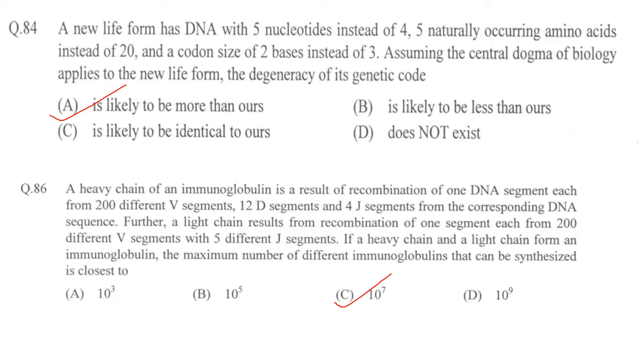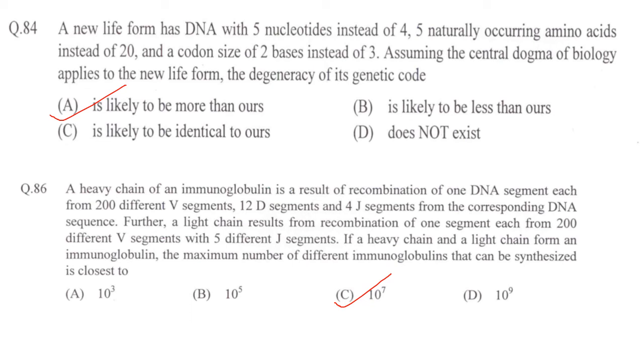A heavy chain of an immunoglobulin is a result of recombination of one DNA segment each from 200 different V segments, 12 D segments and 4 J segments from the corresponding DNA sequence. Further, a light chain results from recombination of one segment each from 200 different V segments with 5 different J segments. If a heavy chain and a light chain form an immunoglobulin, the maximum number of different immunoglobulins that can be synthesized is closest to.